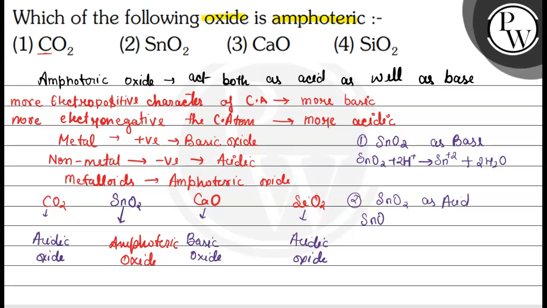In the second case, SnO2 acts as an acid, and when it acts as an acid it reacts with a base, that is OH-, and it forms [Sn(OH)6]2-. That means SnO2 reacts with base as well as acid. So the most appropriate answer, the amphoteric oxide, is SnO2. So option number 2 is correct. I hope you understand this question. Thank you.